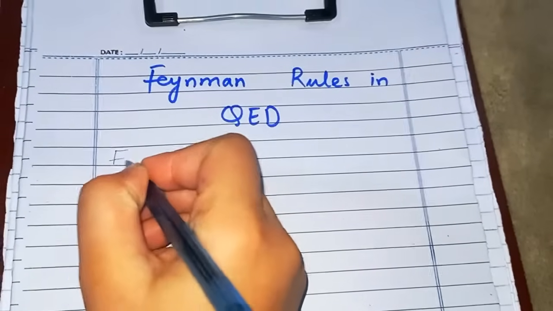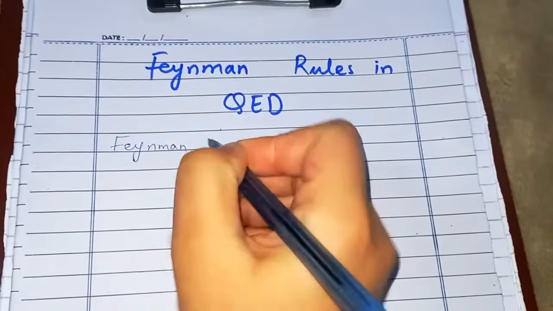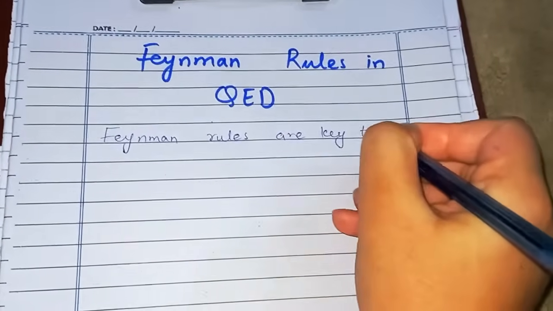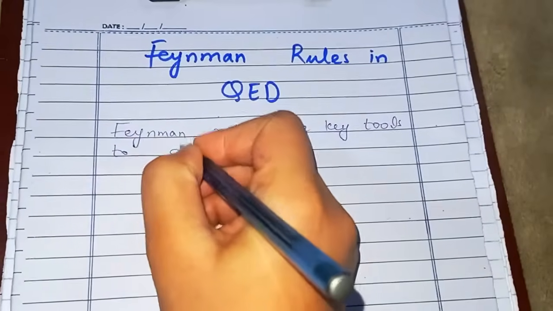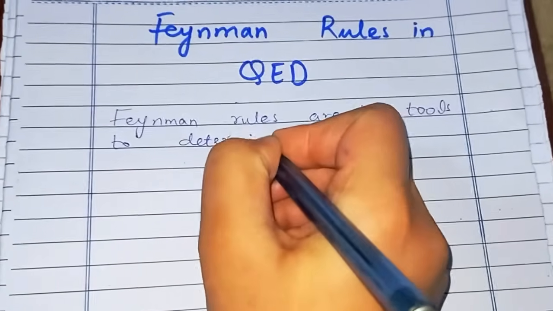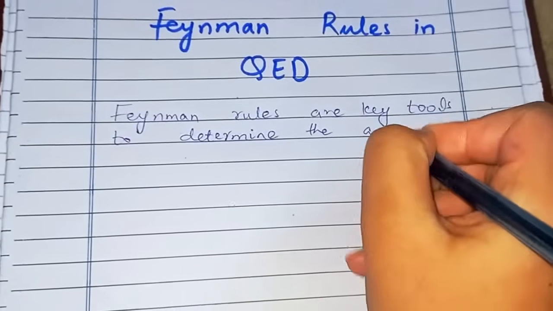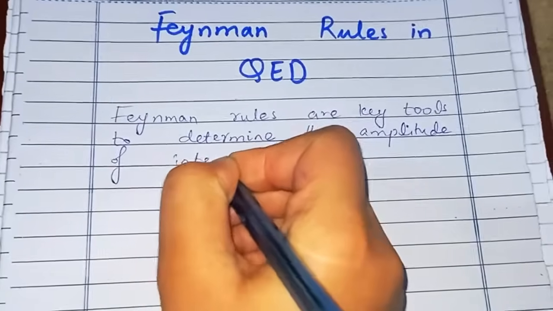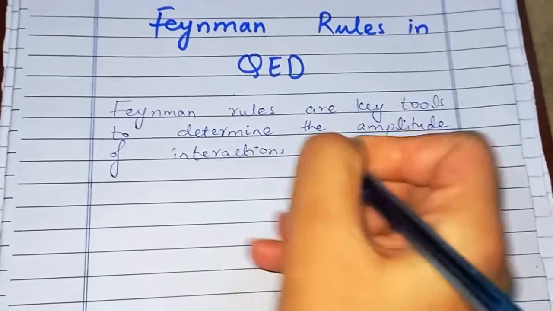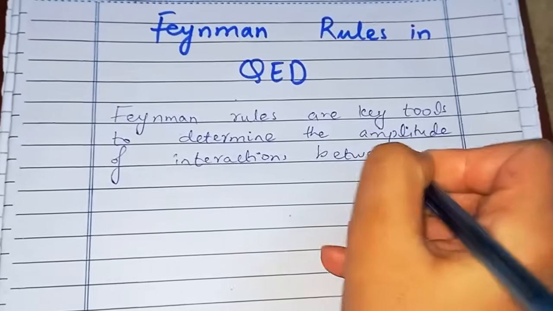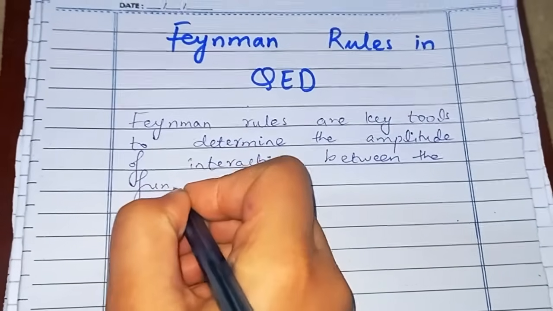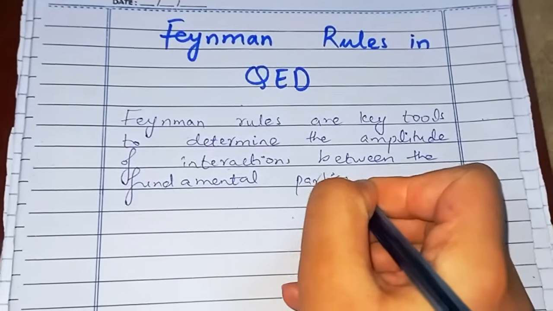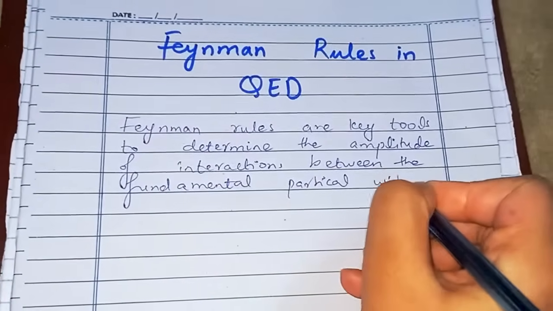So let's write it down. Feynman rules, or key tools, to determine the amplitude of interactions between the fundamental particles with convenience.